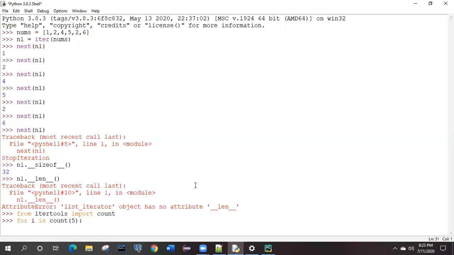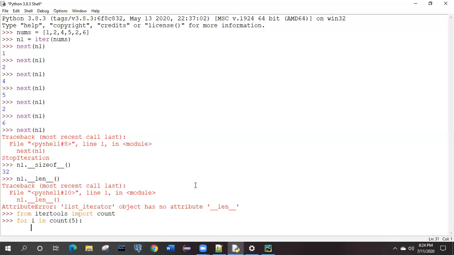It simply does not mean that you have to count 5 values, right? It means that you have to start counting from 5 onwards. Clear? Count 5 means counting will start from 5. Count 4 means counting will start from 4.